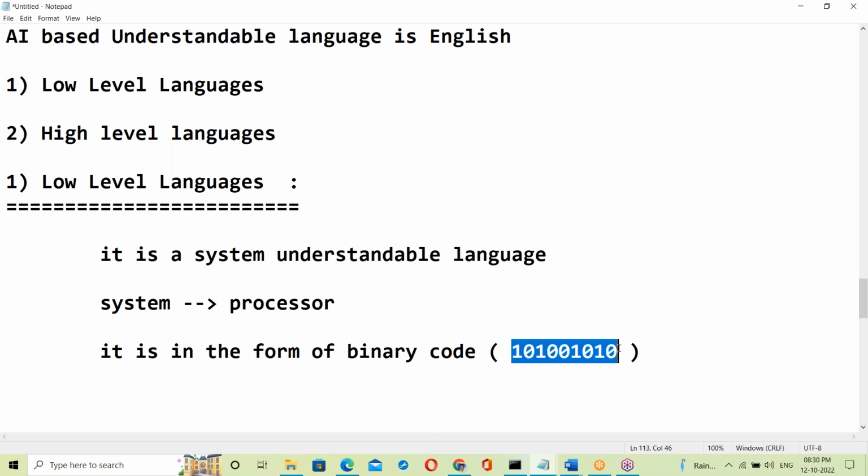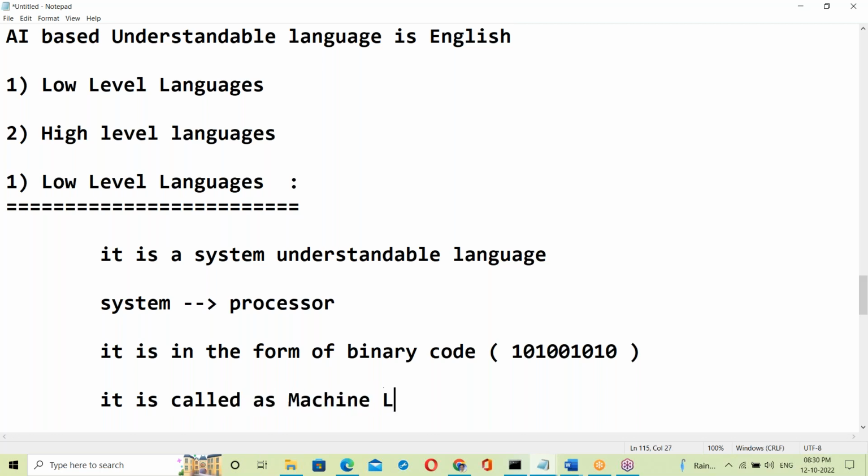What exactly is this binary code, and how is this binary code generated, we'll discuss once we start Java programming. At that time I'll explain it very clearly. It is called machine language.